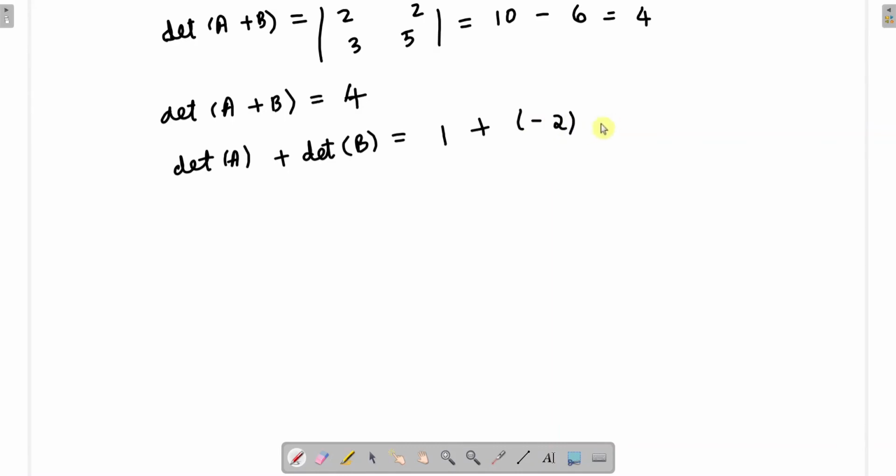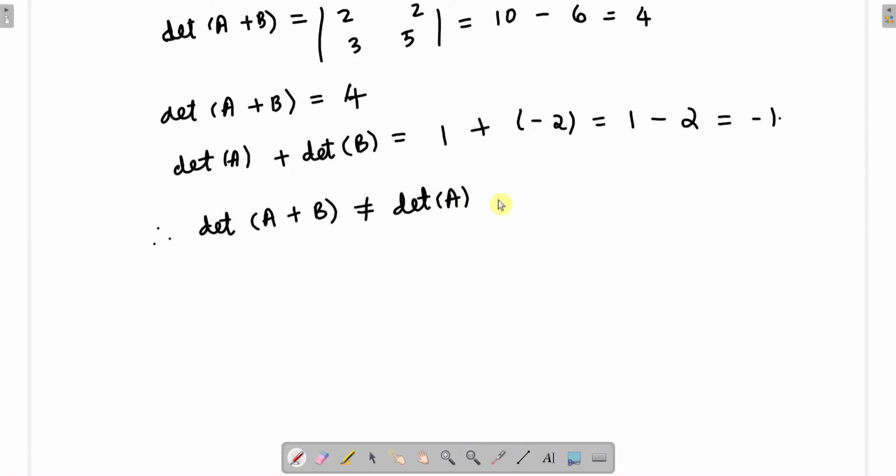Okay, this will be equal to 1 minus 2, which is nothing but minus 1. So you can see, therefore determinant of A plus B is not equal to determinant of A plus determinant of B, right? You can clearly see determinant of A plus B is 4, determinant of A plus determinant of B is minus 1.